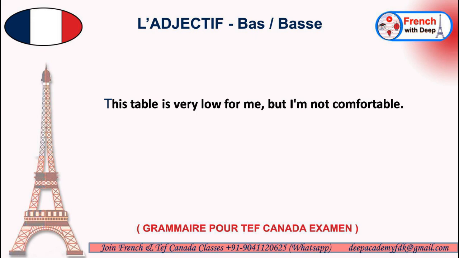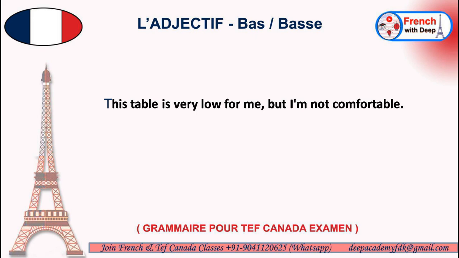And for negation, we always put ne pas, and in between there is your conjugated verb, in this case suis, so it becomes je ne suis pas. So I am not is je ne suis pas. Comfortable is confortable. But is mais.